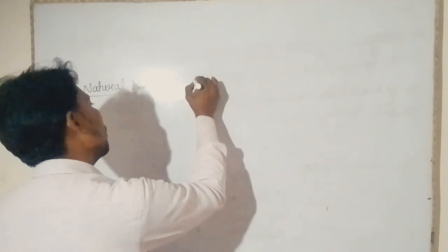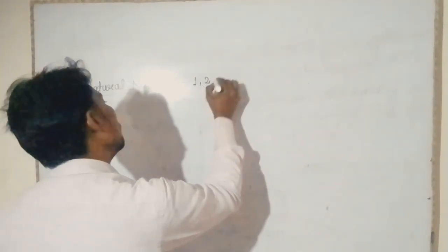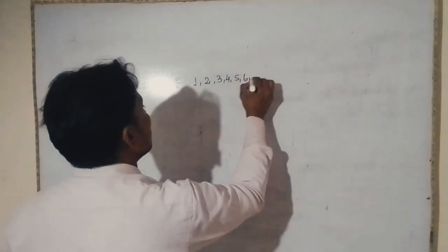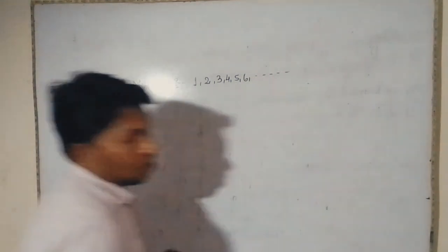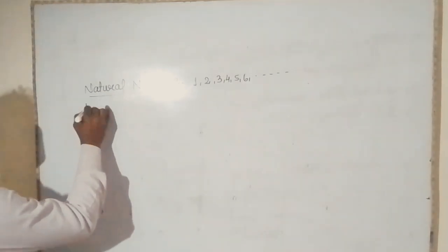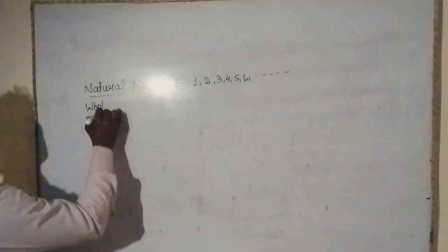For example, 1, 2, 3, 4, 5, 6, and so on. It is natural number.